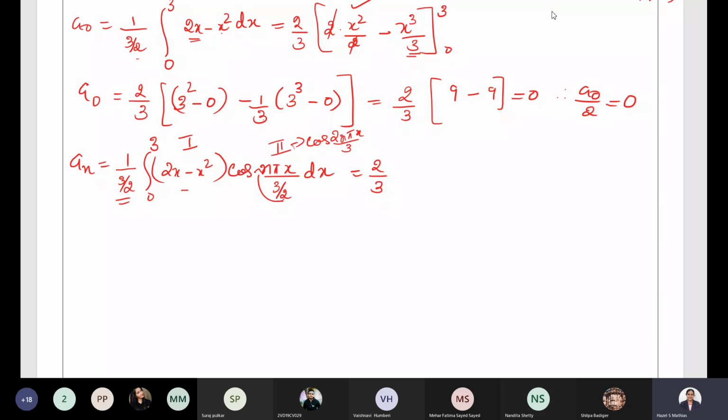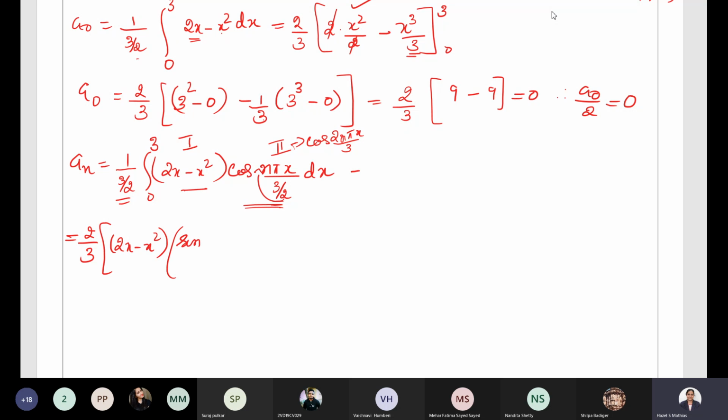Let us evaluate the integral of this. What do we do when we find the integral of a product of two functions? The first term will be written as it is, that is 2x minus x square. Then integrate the second term. Integration of cos 2n pi x by 3.